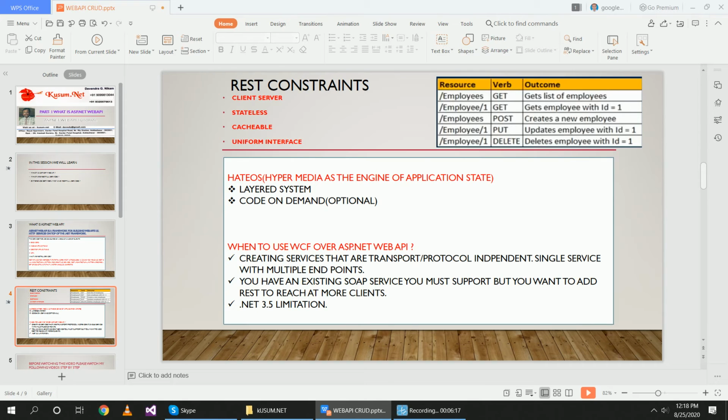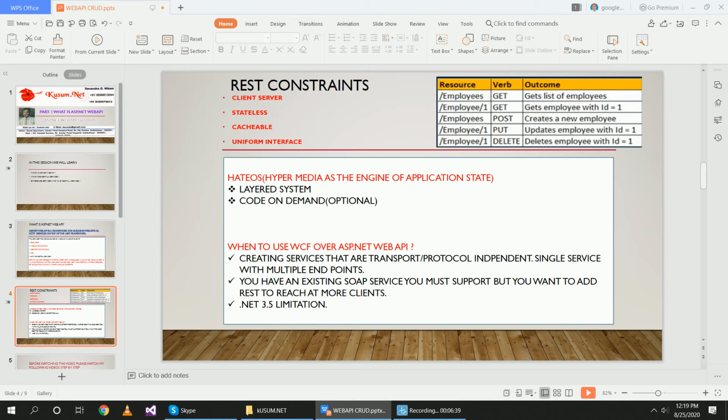Code on demand. This is optional for REST. In distributed computing, code on demand is any technology that sends executable software code from a server computer to a client computer upon request from the client software.